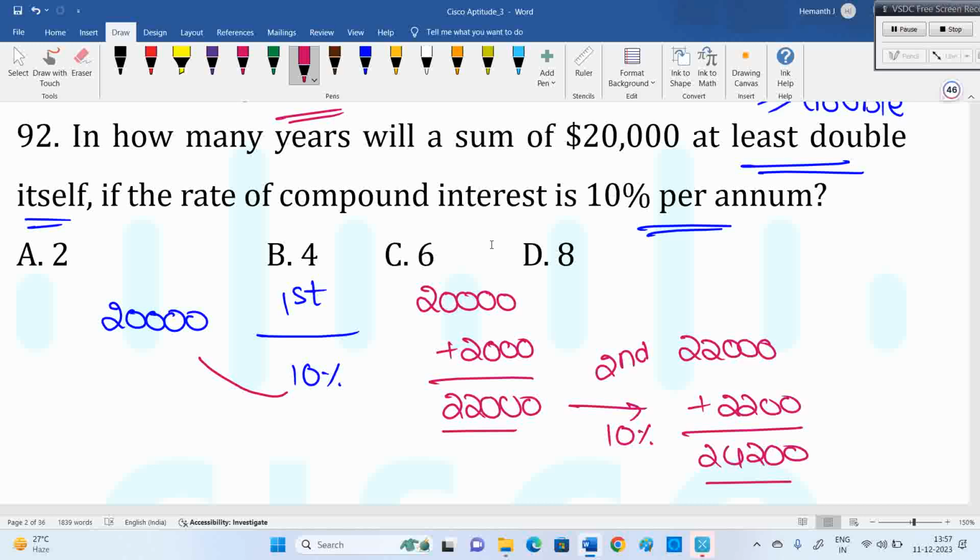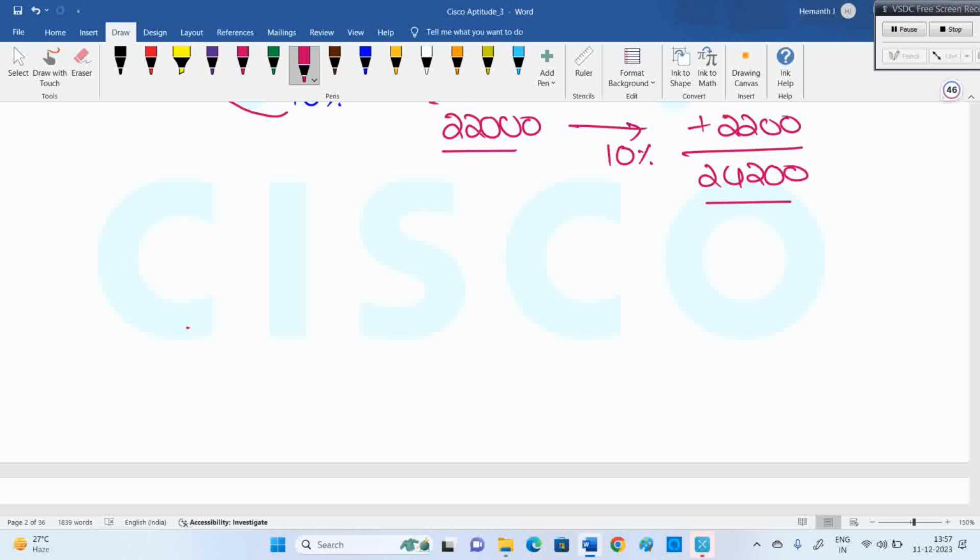If calculator is allowed, I suggest another model where you have to find fourth root or fifth root of something. Suppose calculator is allowed, then what you can do is 20,000 into 110% whole power n should be greater than or equal to 40,000. I have to calculate n.